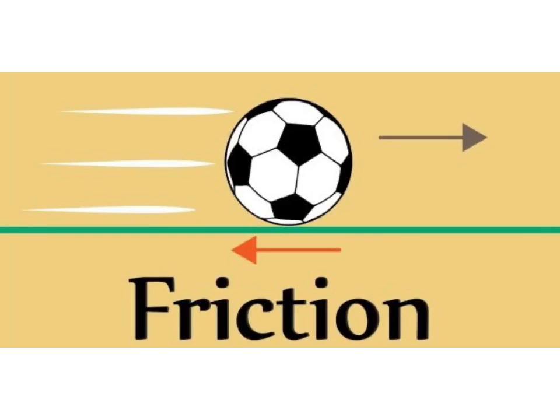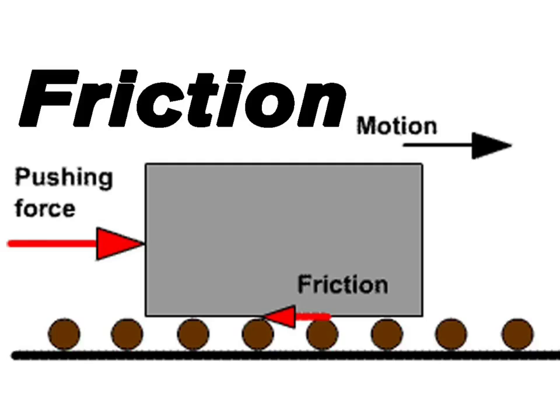A ball moving on the ground slows down gradually and stops after covering some distance. We know that a force is required to stop a moving ball. This means that a force is exerted by the ground on the moving ball which opposes its motion and brings it to a stop. This force which opposes the motion of a ball on the ground is called friction.